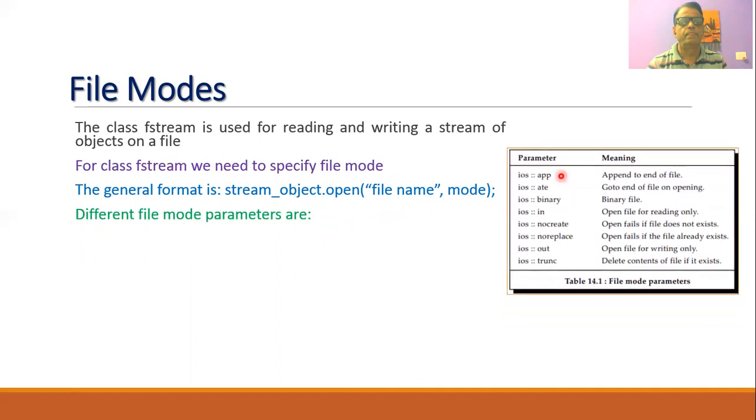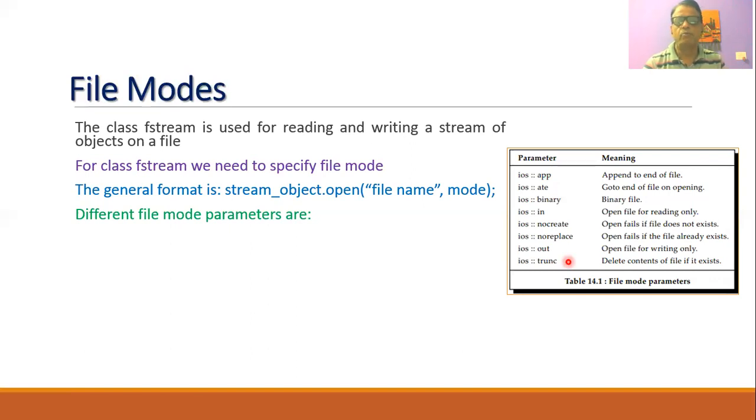There are different file mode parameters. For example, ios::app means that we can append to the end of the file. ios::ate lets us go to the end of the file on opening. ios::binary opens a binary file. ios::in opens a file for reading only. ios::nocreate makes the open fail if the file does not exist. ios::noreplace makes the open fail if the file already exists. ios::out is used whenever we want to open a file for writing only. And ios::trunc deletes the content of the file if it already exists.